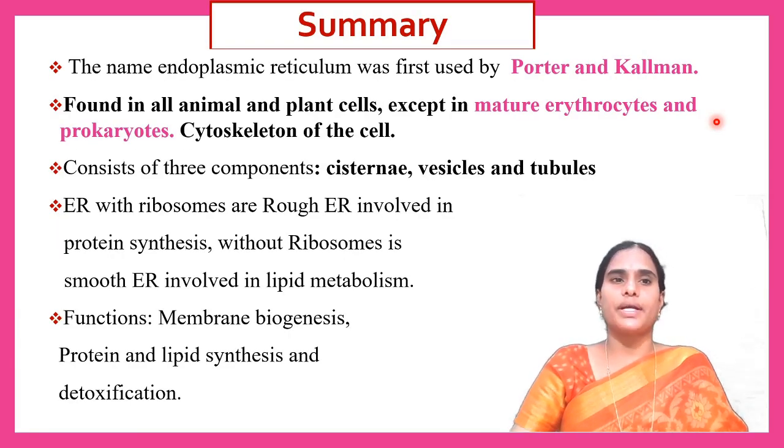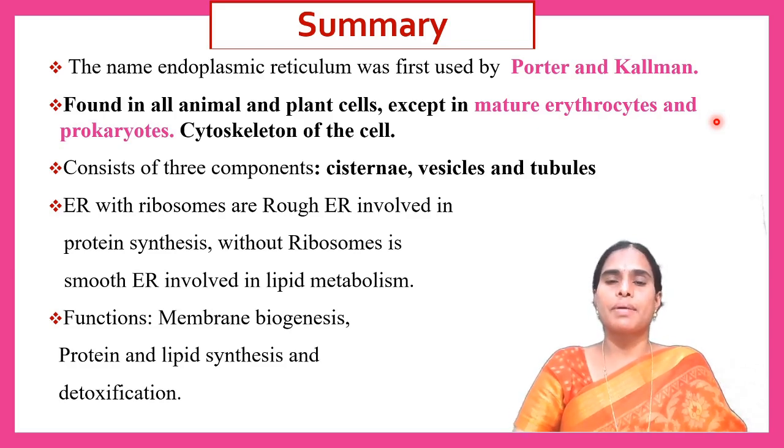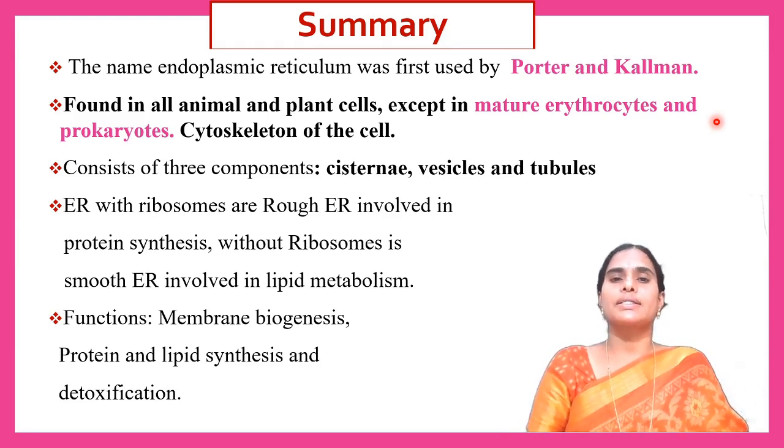Let us summarize this topic. The name endoplasmic reticulum was first used by Porter and Kuhlmann. Different scientists explain different manners of endoplasmic reticulum presence in the cytoplasm. It is found in almost all plant cells and animal cells. The quantity of endoplasmic reticulum may vary depending upon the cell functions, but it is absent in mature erythrocytes and prokaryotes. It provides support and shape to the cell and is involved in the compartmentalization of the cell. It is called the cytoskeleton.